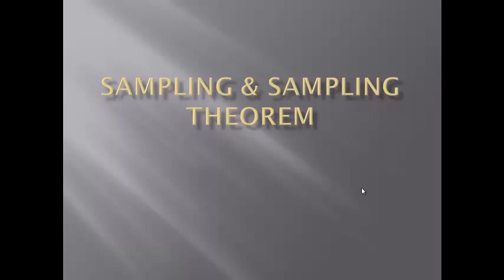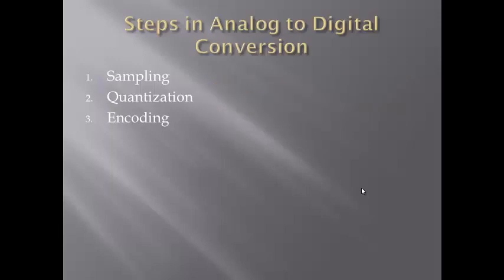Sampling is the first step when you convert an analog signal into a digital signal. You know that most signal processing is done in the digital domain, not in the analog domain. Even though the physically available signals are analog in nature, you convert them into digital signals and then process them because it is easy, and in the digital domain you have a lot of advantages. So all the analog signals available in nature need to be converted into the digital domain for processing.